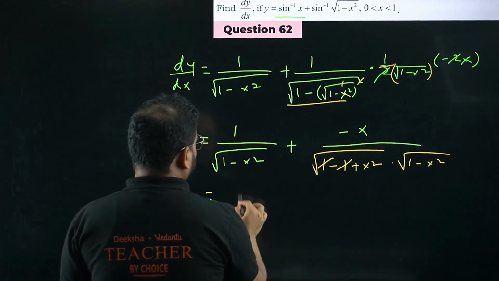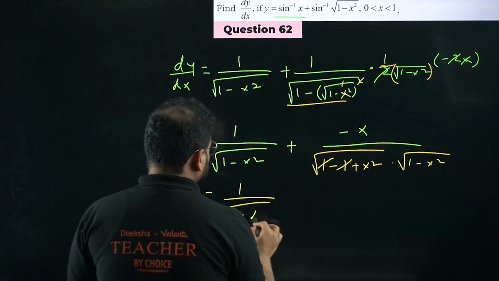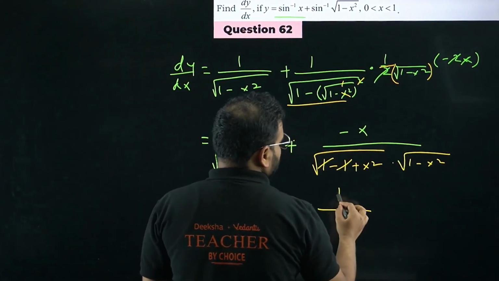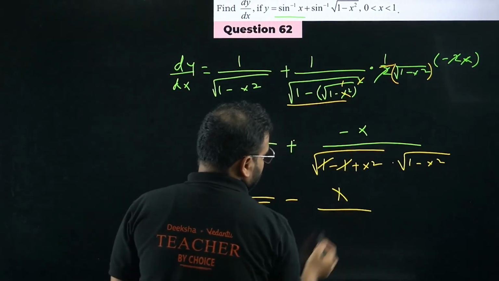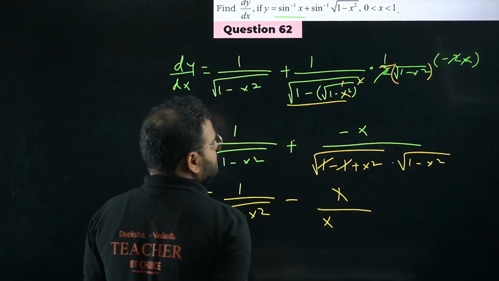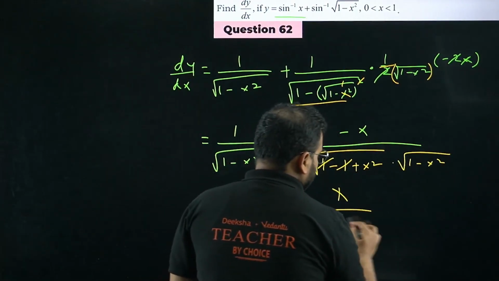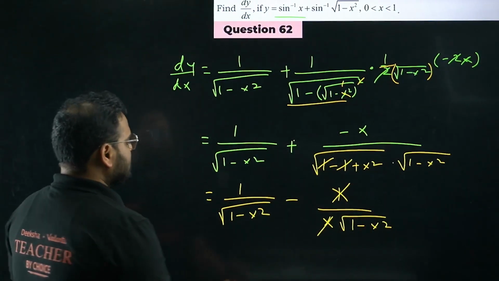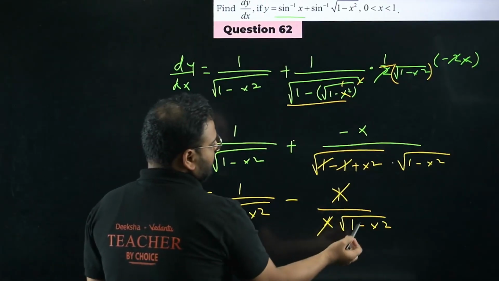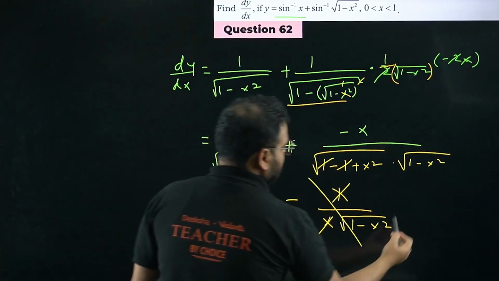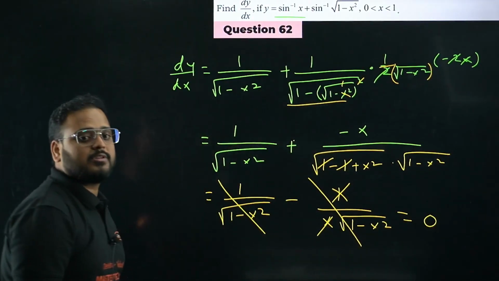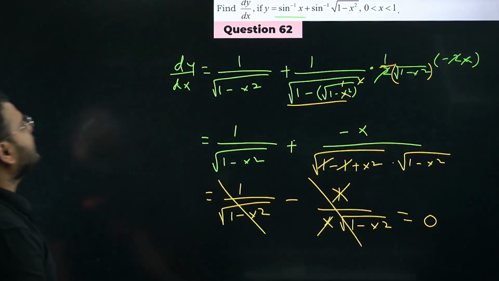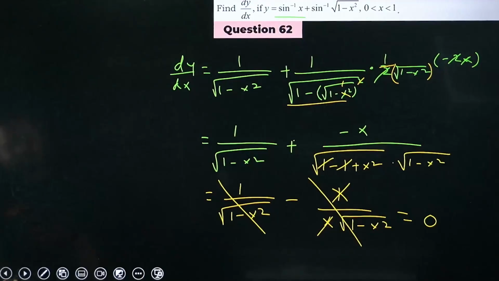Okay, so right here 1 upon root of 1 minus x square. This minus and plus becomes negative. What I have? X in the numerator. Over here what I have? Simply square root of x square. How much is that? X only. Giving me 1 minus x square as it is. X and x is cancelled. Check this out. This is 1 upon 1 minus x square. Negative sign. Cancel. What is the answer? 0. What is the answer? 0. Very good question. 3 mark can be asked. Okay. Please check. 3 mark or 2 mark can be asked.